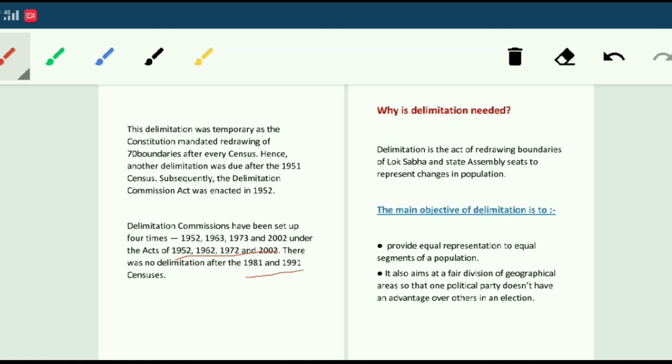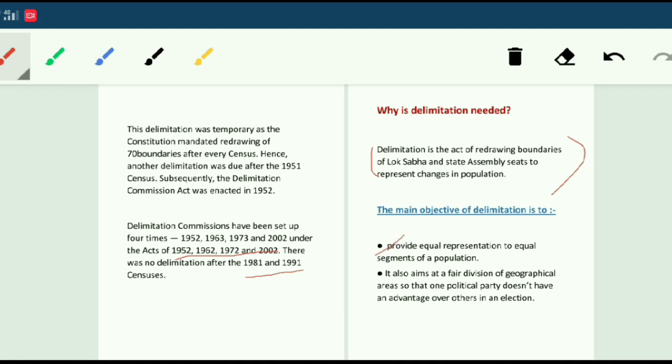Delimitation is the act of redrawing boundaries of Lok Sabha and state assembly seats to represent changes in the population. The delimitation process is conducted to represent the changes in the population by redrawing the boundaries of Lok Sabha and state assembly seats. What are the main objectives of this delimitation? To provide equal representation to equal segments of population.